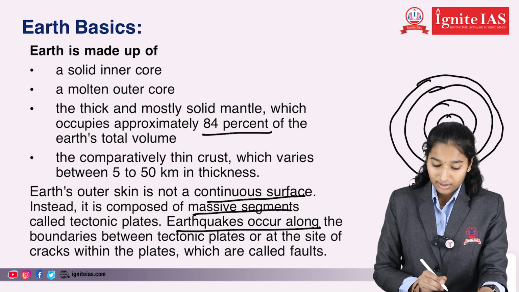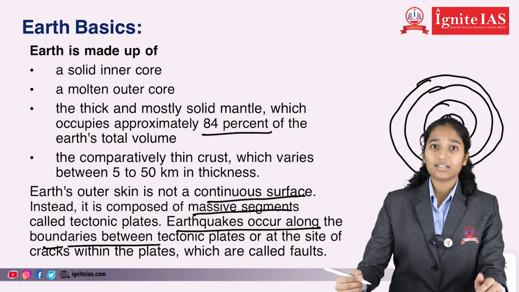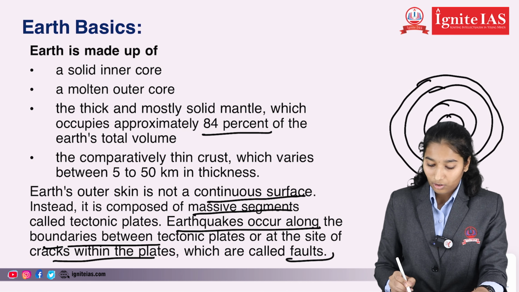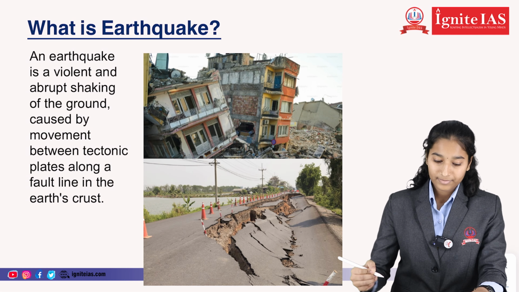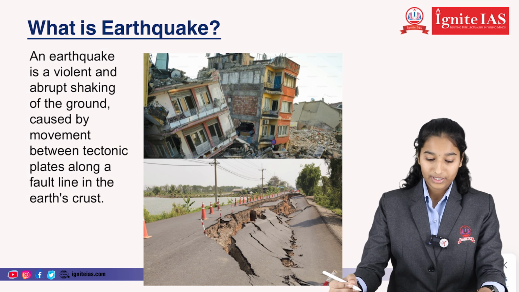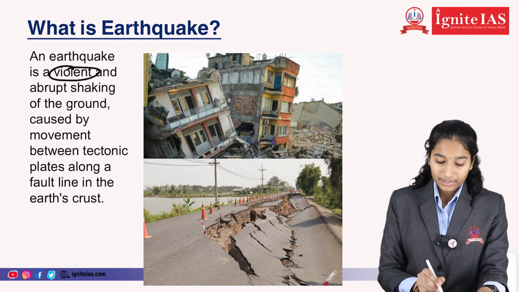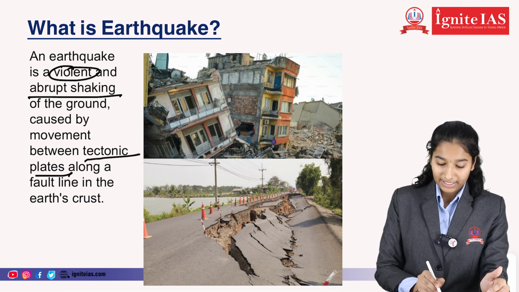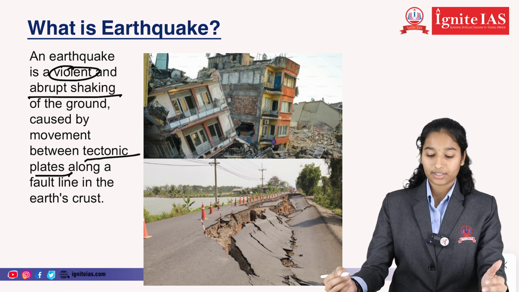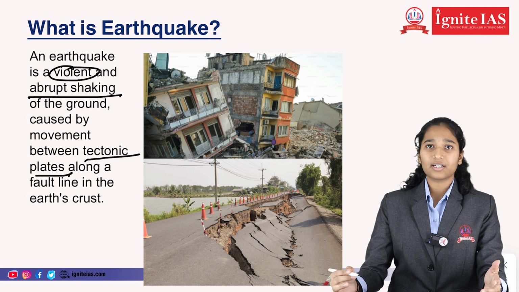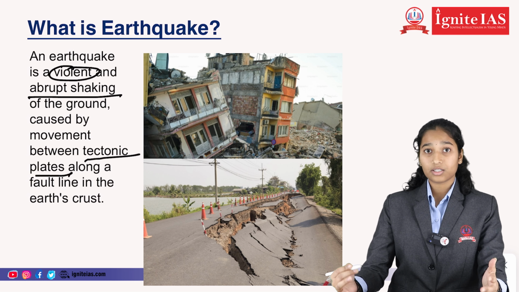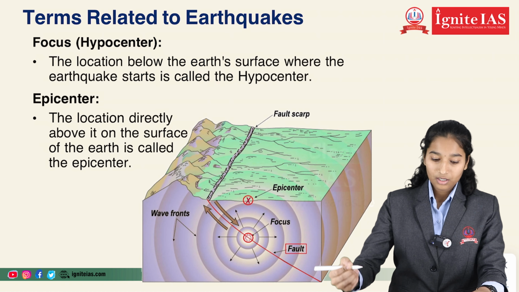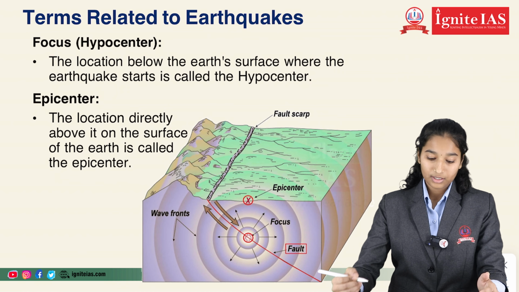Earthquakes occur along the boundaries where the tectonic plates are. These cracks within the plates are called faults. Now let us see what an earthquake is. An earthquake is a violent or abrupt shaking of the ground caused by movements between tectonic plates along the fault line in the Earth's crust. In a nutshell, an earthquake is nothing but the shaking of the Earth's surface due to energy released in the lithosphere.